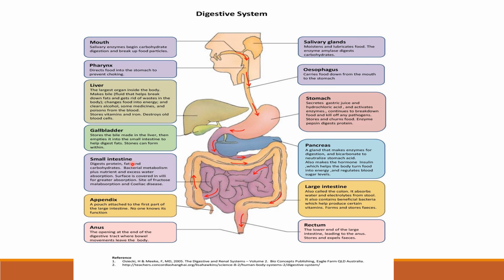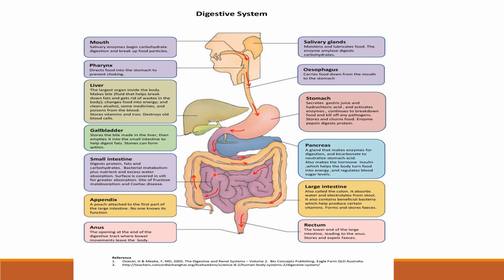Here, the small intestine digests protein, fats and carbohydrate. The small intestine is the final site of digestion. It is very important to note that carbohydrate will be finally digested into sugar, that is glucose, which is then absorbed by the villi of the intestine, and proteins will be digested into amino acids.